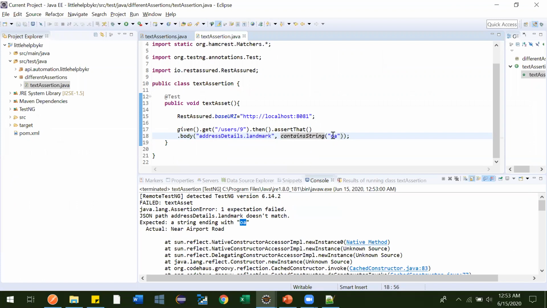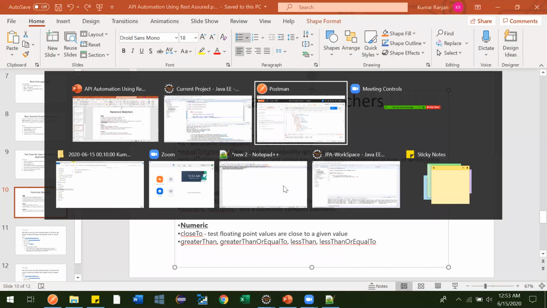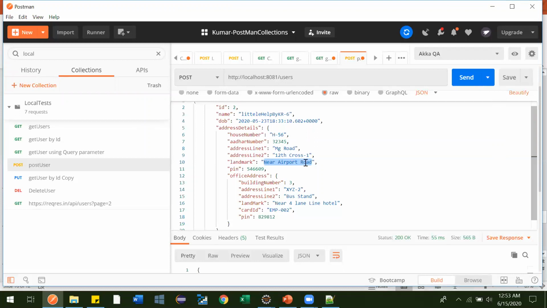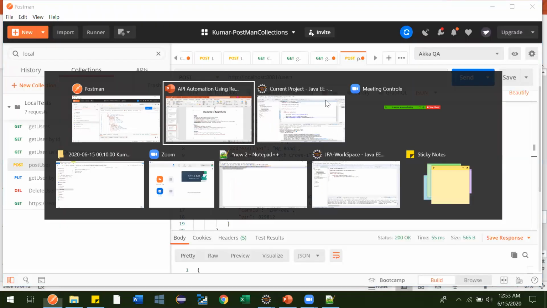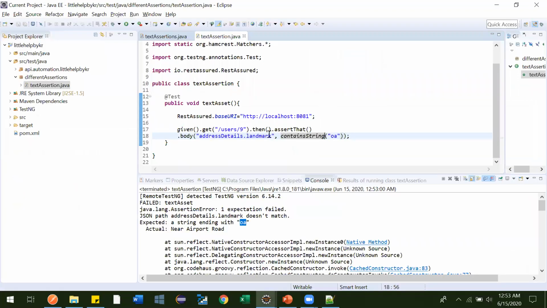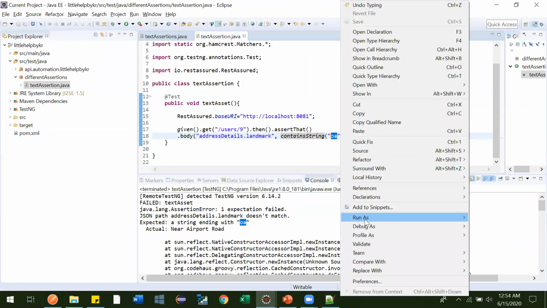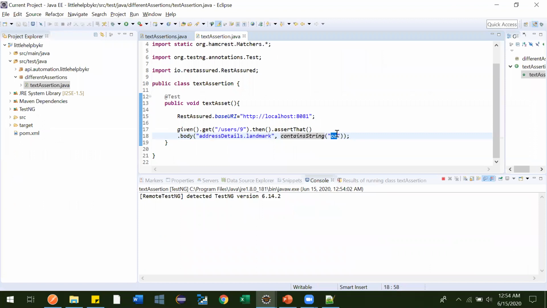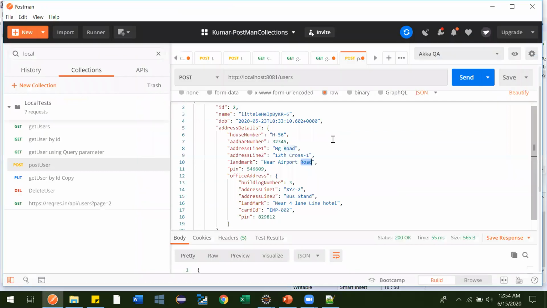This OA is available here, right? In the response, OA is there, at the end in road. Whatever response it will send, in that I want to verify whether this string is there or not. So let me run this. It should pass because we have OA in that road. See, it is passing.